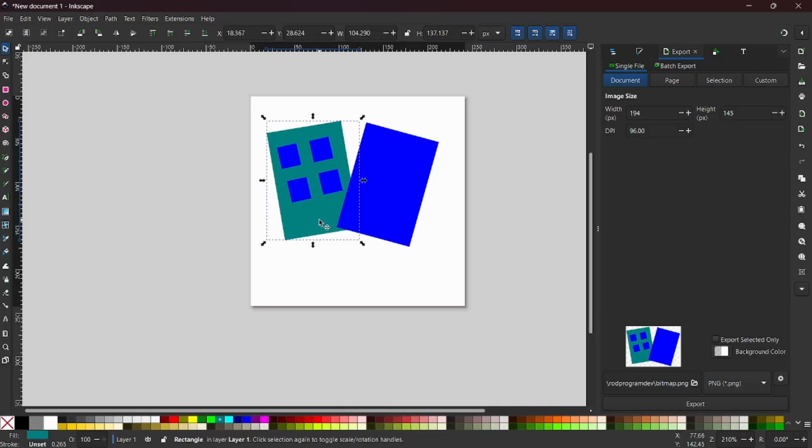Then for this one, let's just copy this. Or let's just change the color. Duplicate. Let's change this color. Double click. Duplicate. Duplicate. And duplicate.